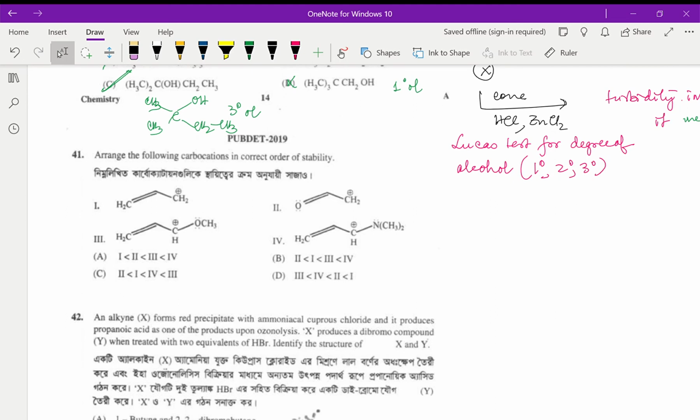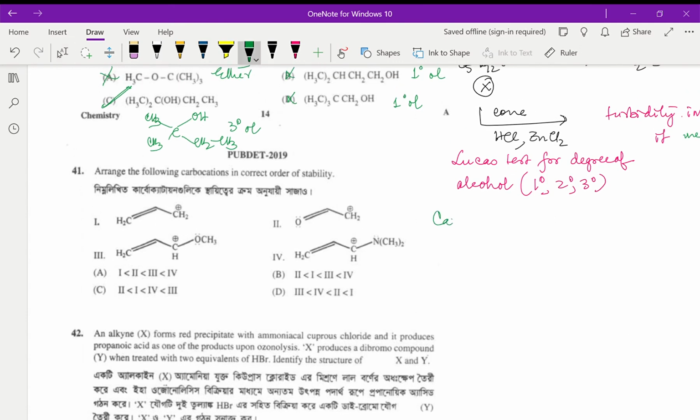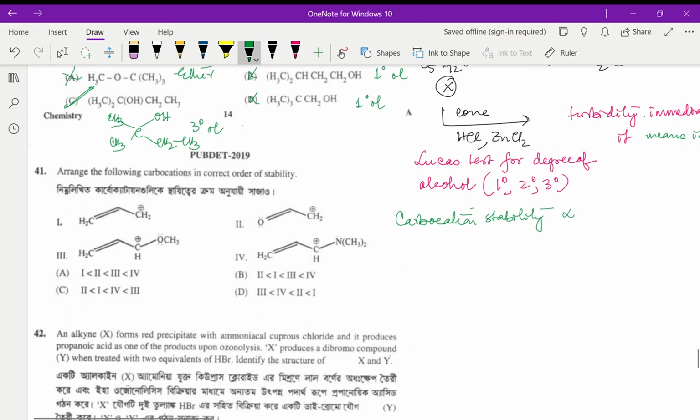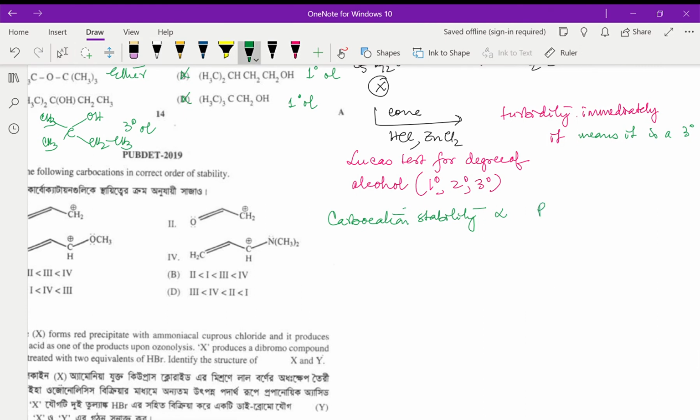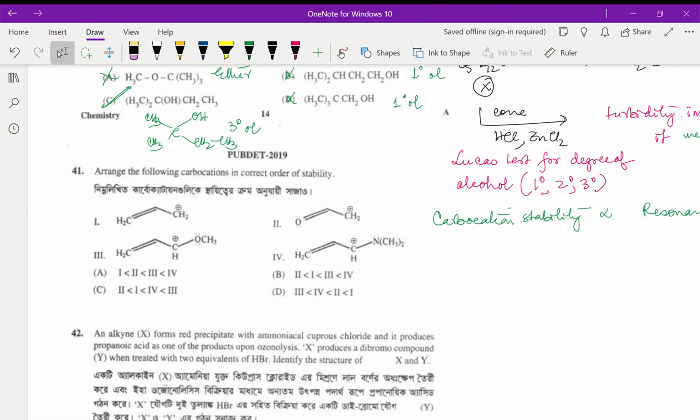Arrange the following carbocations in the correct order of stability. Carbocation stability, okay, is proportional to resonance structures. Okay, now if we consider the carbocations, then this is having two resonance structures, which is as follows.